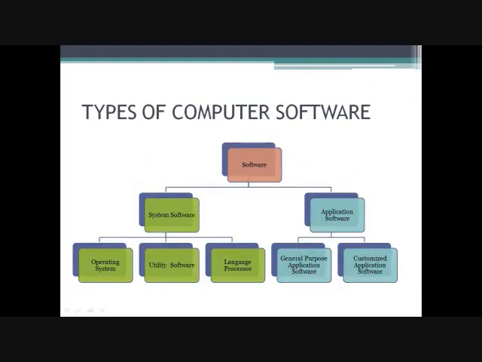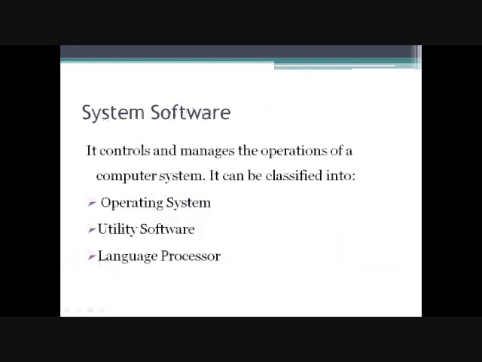Now, the next topic is types of computer software. Computer software can be broadly classified into two categories, that is system software and application software. System software is further divided into operating system, utility software, and language processor, and application software is further divided into general purpose application software and customized application software.